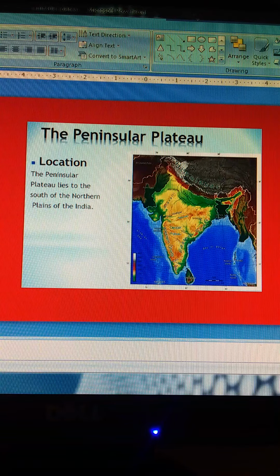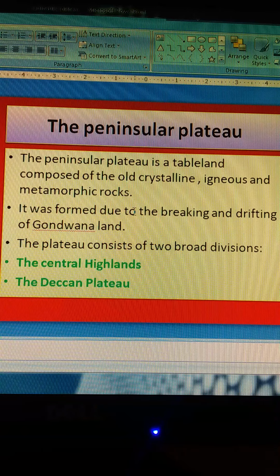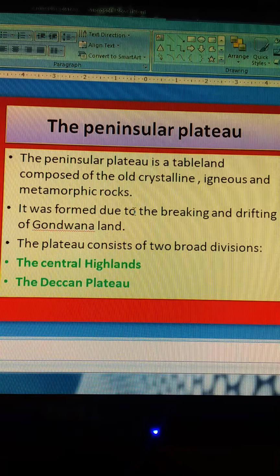Now if we talk about the location, this is India and the location of the Peninsula Plateau. The Peninsula Plateau lies to the south of the northern plains of India. This is the northern plains and this is the south. This is the Peninsula Plateau. It is a tableland composed of old crystalline, igneous and metamorphic rocks.